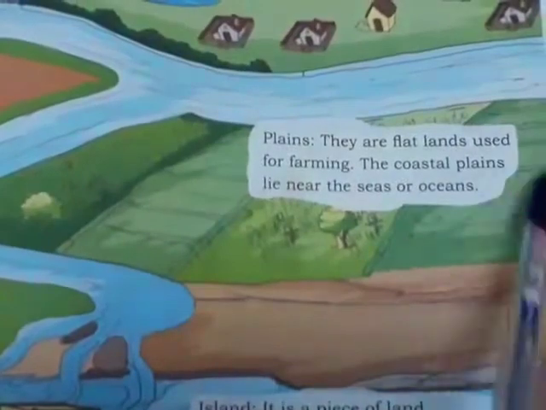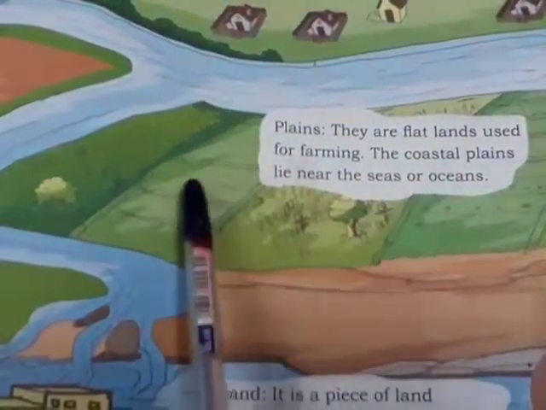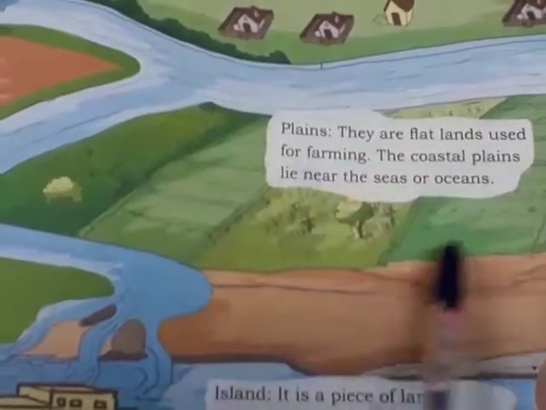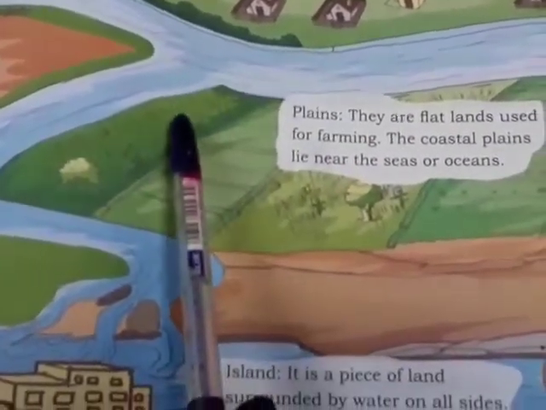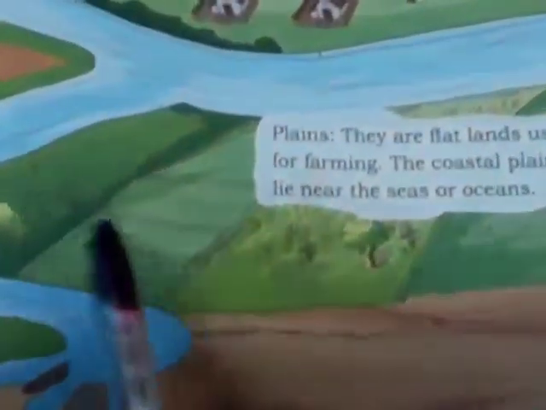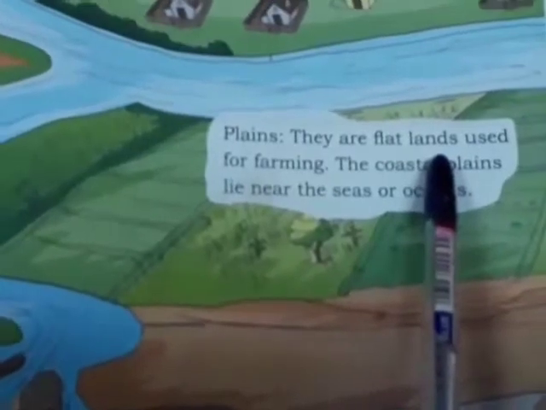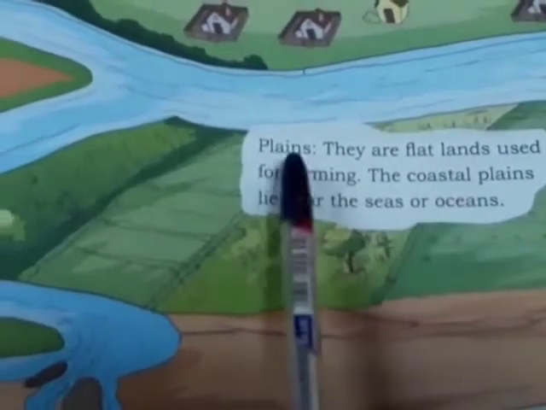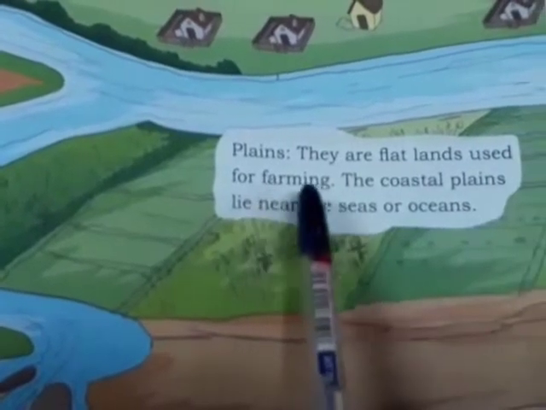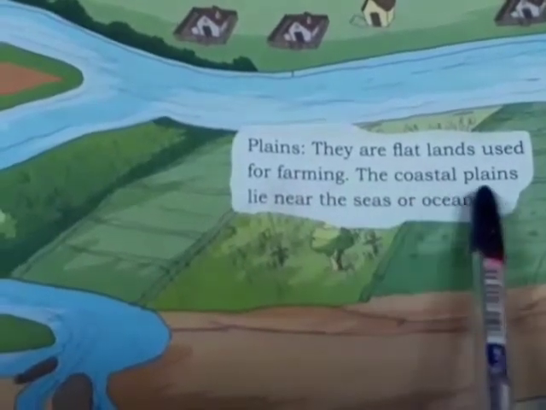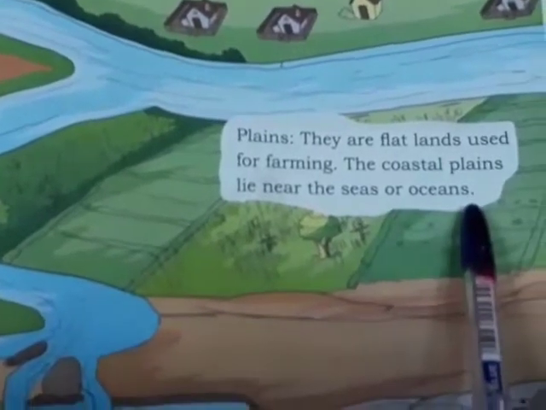And this plain land, it is easy for cultivating crops. So farmers select this plain land to grow crops because they will get water here, and it is a fertile land. They are flat lands. What are flat lands? Plains. Plains are flat lands used for farming. The coastal plains lie near the seas or oceans.